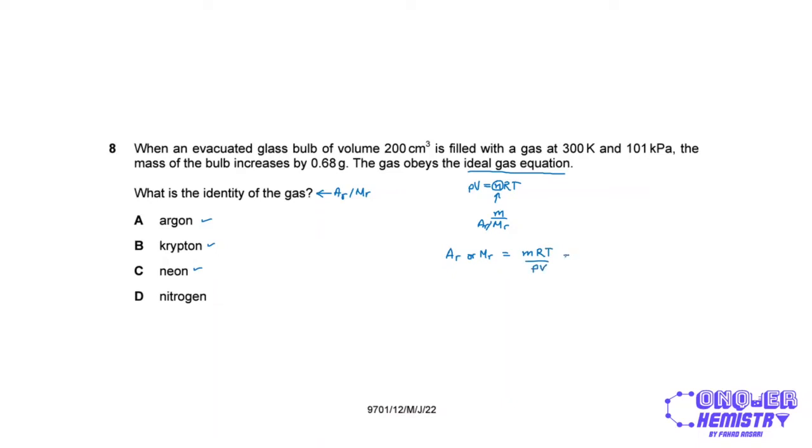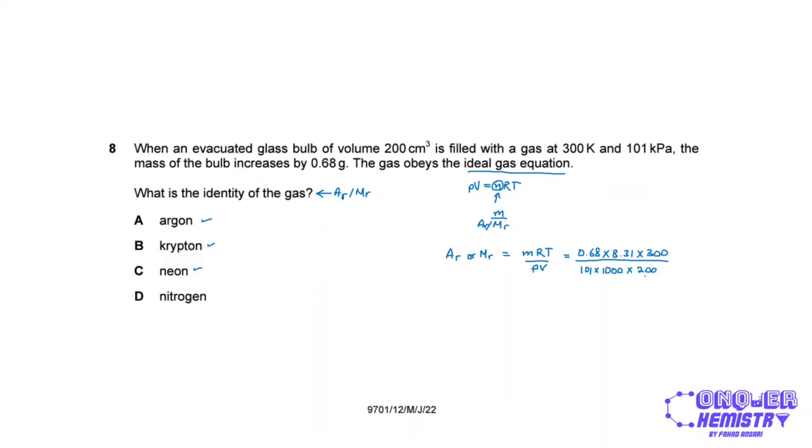Now we just plug in all the values. Mass is 0.68. Now remember, we need to keep this in grams because when we use mass over Mr, we use mass in grams, and so it will stay in grams. We do not need to convert this into kilograms. This will be 8.31, the ideal gas constant, and we have temperature 300 Kelvin, the SI unit, we don't need to convert this, divided by pressure. Now pressure is in 101 kilopascals, so we need to convert this into pascals, so we multiply by 1000, and we multiply this by volume, so this is 200 cubic centimeters.